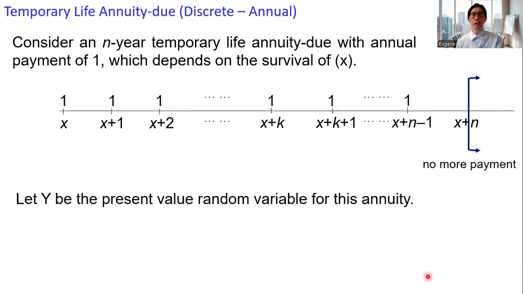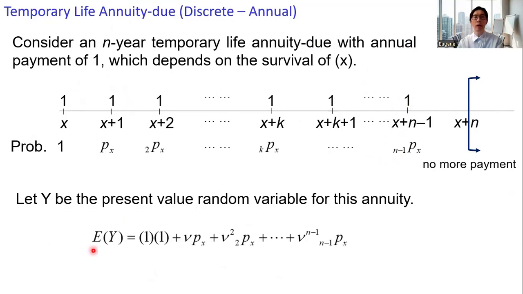All right, let's get the expected value of Y. Here we sum up the actuarial present value of each individual payment. Therefore, for the first payment of 1, the individual definitely receives this amount, so the probability of receiving the first payment of 1 is 1. And then for the second payment of 1, the probability of receiving this amount is px. And the pattern continues until the last payment of 1.